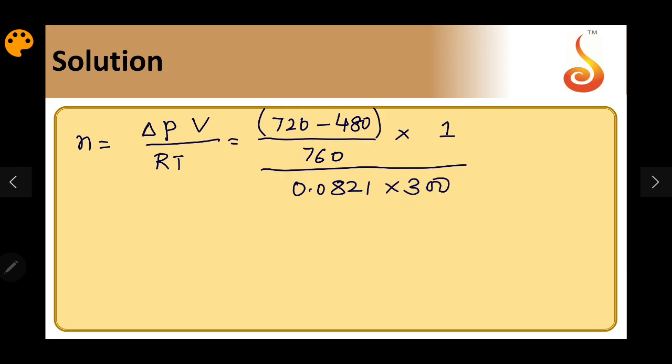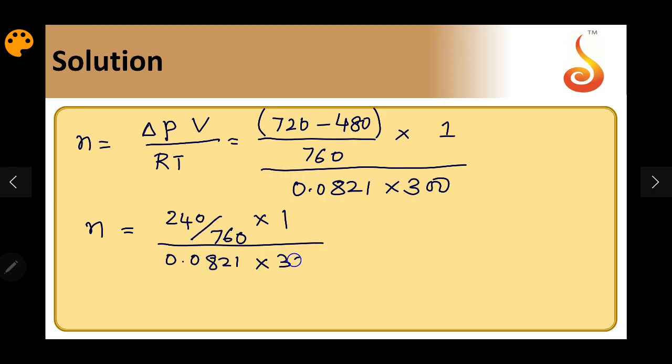I will not simplify everything, I will take only the numerator. It is 240 by 760 into 1 divided by 0.0821 into 300. This is the number of moles of gas adsorbed on 5 grams of charcoal.